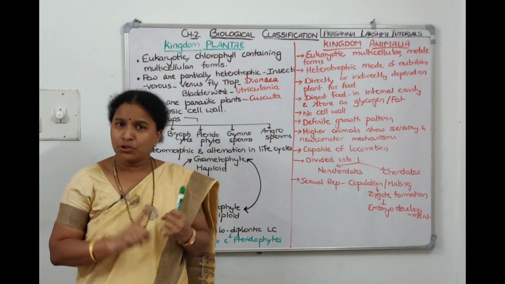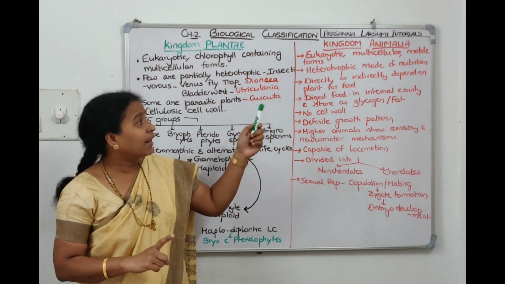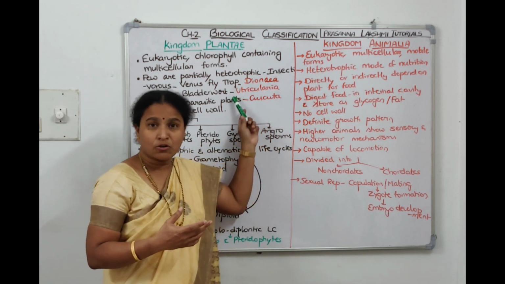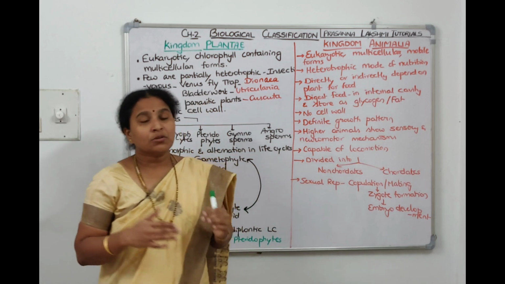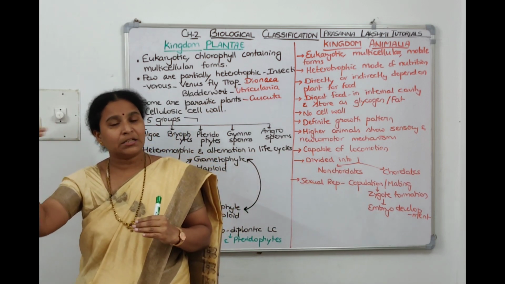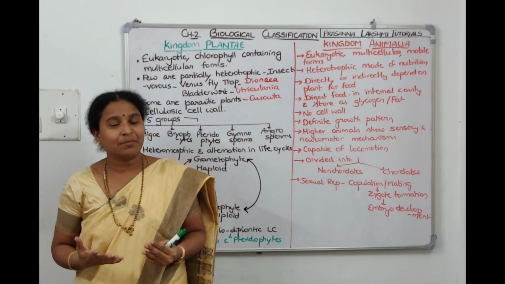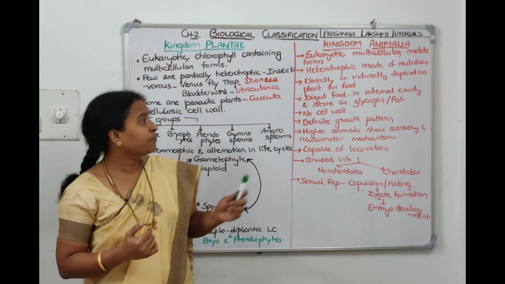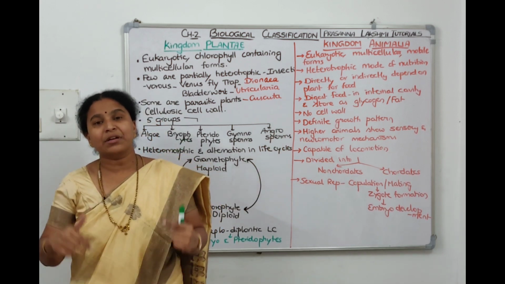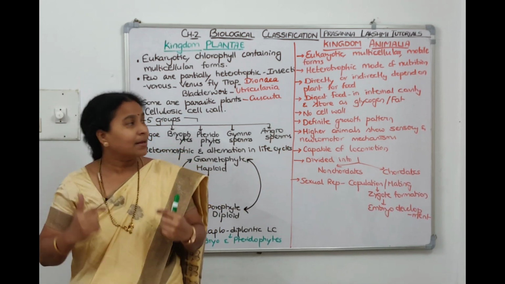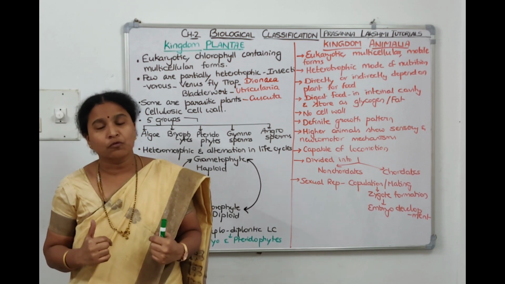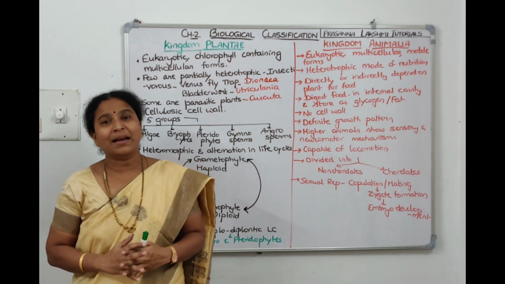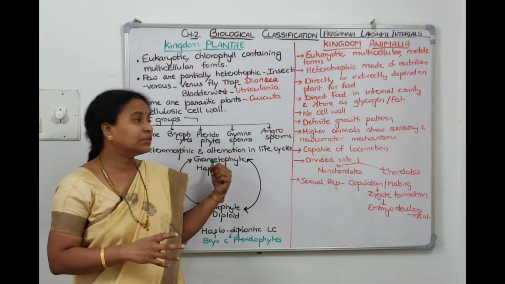Animal kingdom includes eukaryotic organisms only, multicellular, and they are motile, right? They are moving organisms. They are not autotrophic, they have a heterotrophic mode of nutrition. So the animals which directly depend on plants for food are called herbivores, grass eating animals. The animals which indirectly depend on the plants for food are called carnivores, right? So they digest the food in the internal cavity, meaning they have a digestive system, alimentary canal, where they digest the food and store it either in the form of glycogen or in the form of oil. The reserve food material for animal is glycogen, the reserve food material for plant is starch.